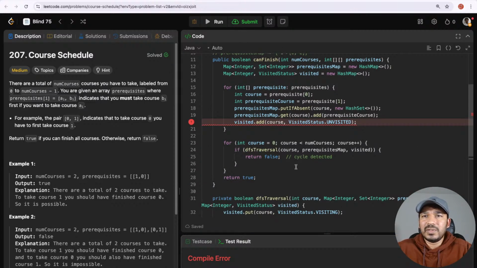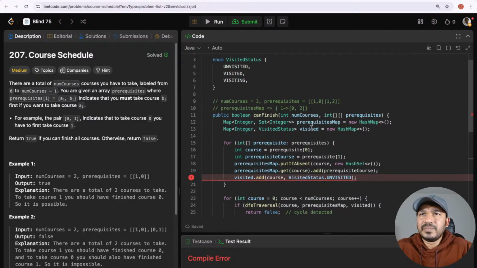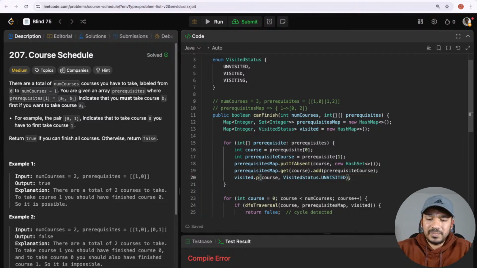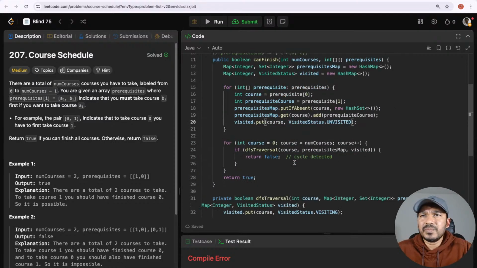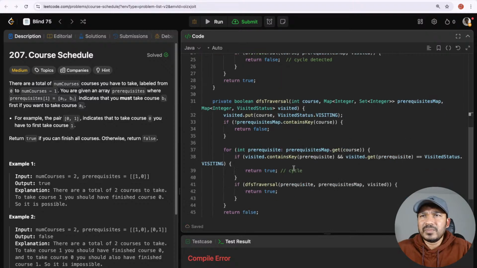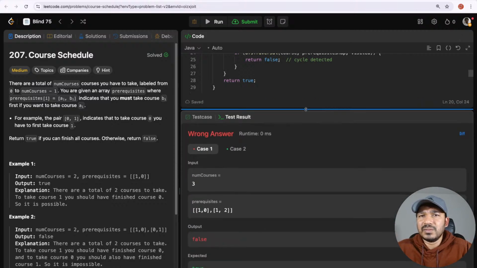Visited.add course of unvisited. Cannot find symbol visited. So okay, visited.put it should be. Okay, it didn't work for us.